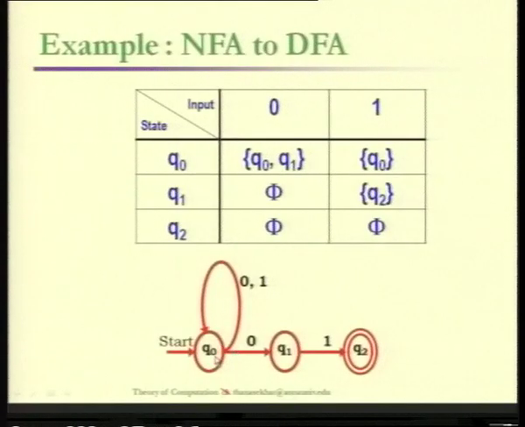So this is an automata in which we have non-determinism from Q0 for 0. So Q0 on 0 is going to Q1 as well as coming back to Q0. So here is the non-determinism available. And other than that, there are some states for which the transitions are not defined at all, and they are denoted by phi.